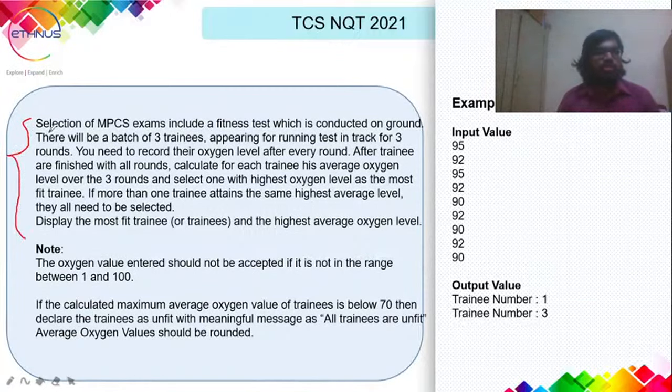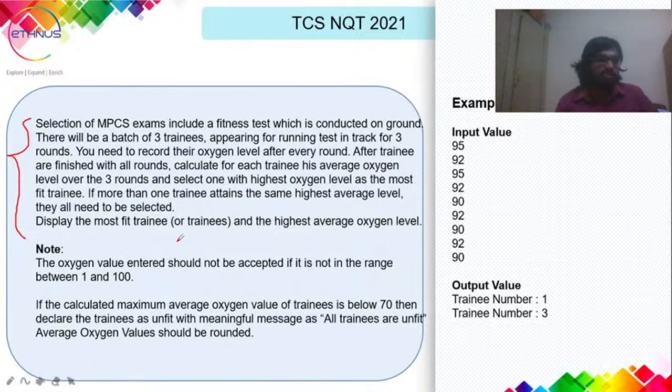The selection of MPCS exams includes a fitness test conducted on the ground. There will be a batch of 3 trainees appearing for a running test on a track of 3 rounds. You need to record their oxygen level after each round. After the trainees have finished all the rounds, calculate each trainee's average oxygen level over the 3 rounds and select the one with the highest oxygen level.